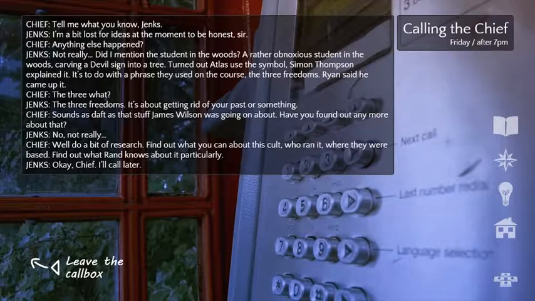Tell me what you know, Jinx. I'm a bit lost for ideas at the moment, to be honest, sir. Anything else happened? Not really. Did I mention the student in the woods? A rather obnoxious student carving a devil sign into a tree. Turned out Atlas used the symbol. Simon Thompson explained it. It's to do with a phrase they use on the course, the 3 freedoms. Ryan said he came up with it. The 3 freedoms. It's about getting rid of your past, or something. Sounds as daft as that stuff James Wilson was going on about.